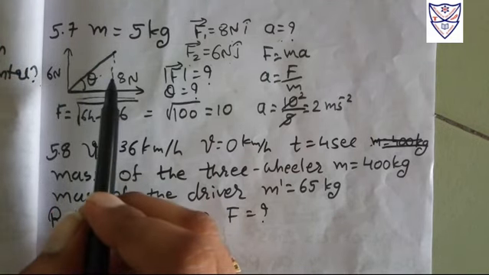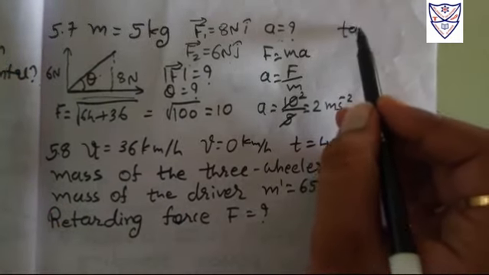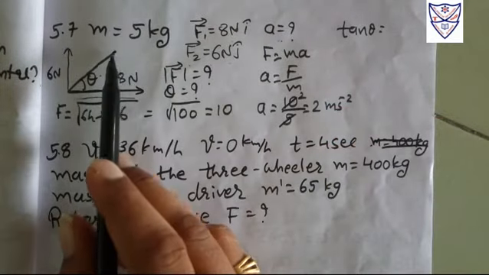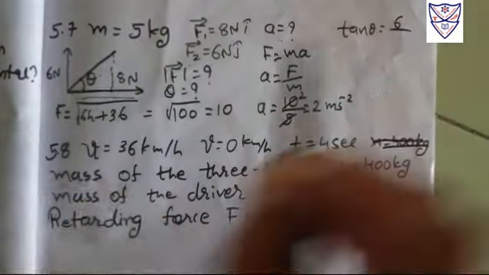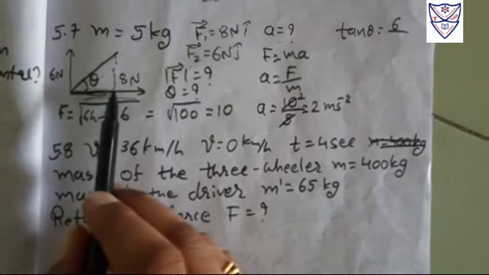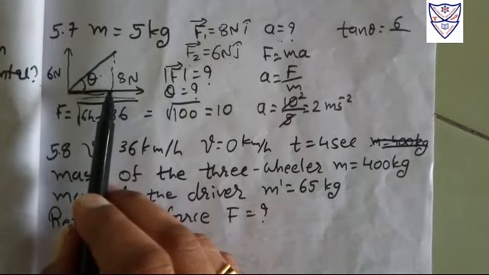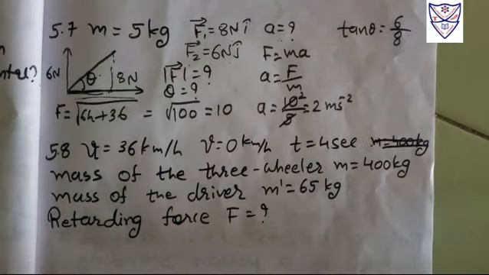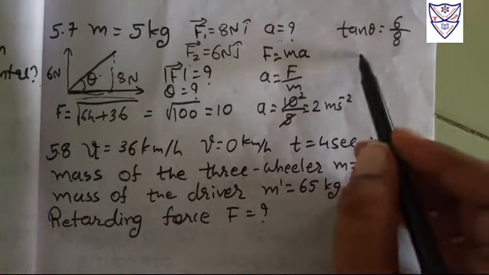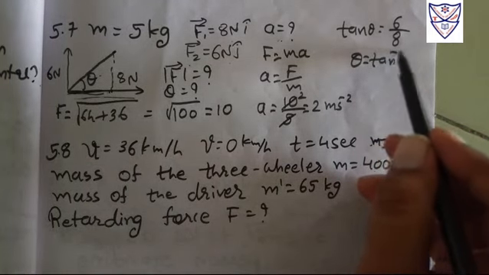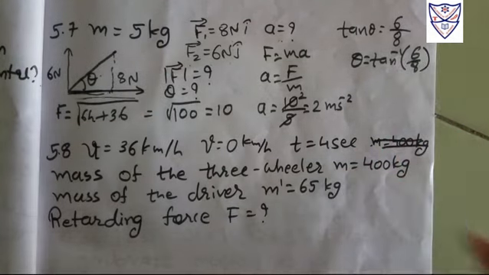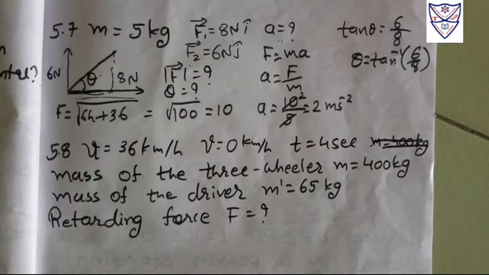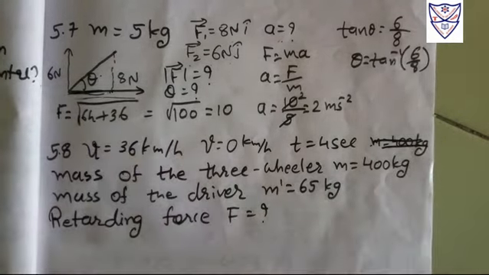So if we find tan theta, it is equal to opposite over adjacent. What is our opposite? It is 6 newtons, upon this adjacent. What is this adjacent? That is our 8 newtons here. So I have to write here 8, right? So with 6 by 8, we get theta is equal to tan inverse of 6 by 8. Whatever answer we get, we have to find with the tangent table, right? So by the tangent table you need to find 6 by 8, and that is our theta.